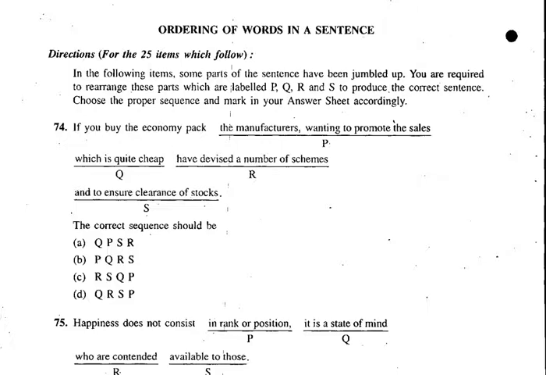So here after P, S will come. Once you know that a particular pair is there, it will become easier. Among all the options, PS has come in only one option, that is A. So is it correct? Let's think over whether that answer is correct. P, S: the manufacturers wanting to promote the sales and to ensure clearance of stocks. If PS comes, then Q will be at the beginning.